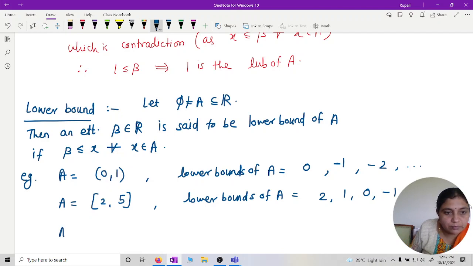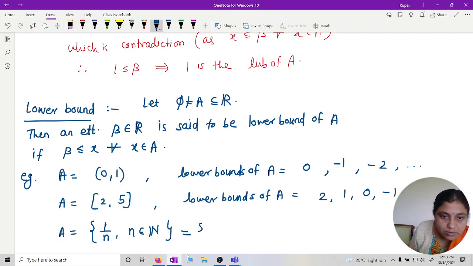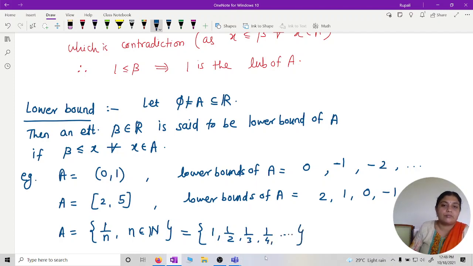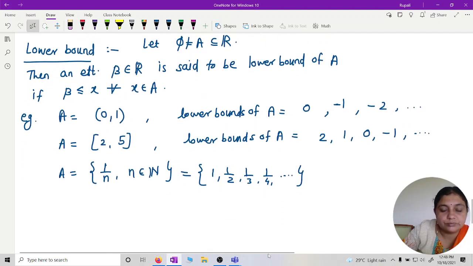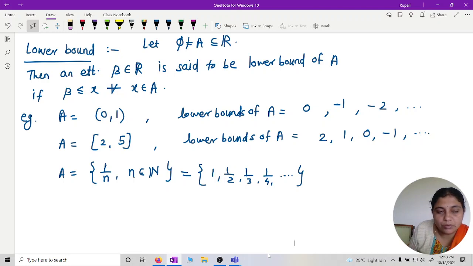If A is equal to the set of 1 by n, where n belongs to the set of natural numbers, what is the lower bound? What is this set? 1, 1 by 2, 1 by 3, 1 by 4, and so on. So what is the lower bound? 0.